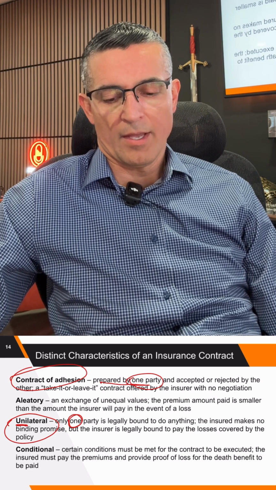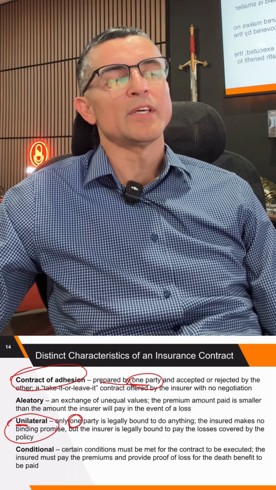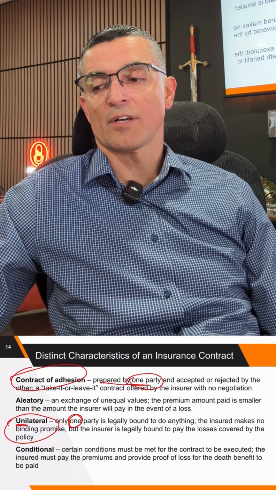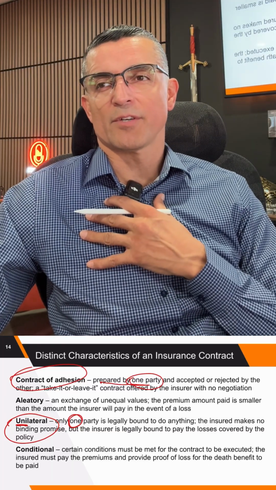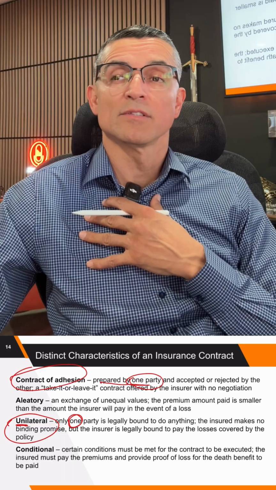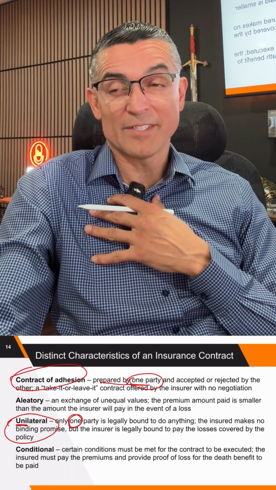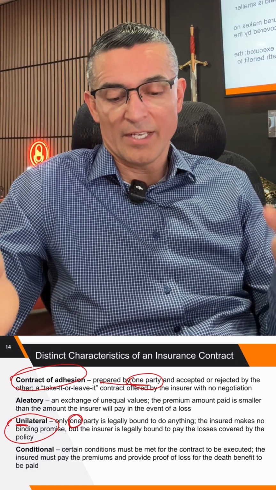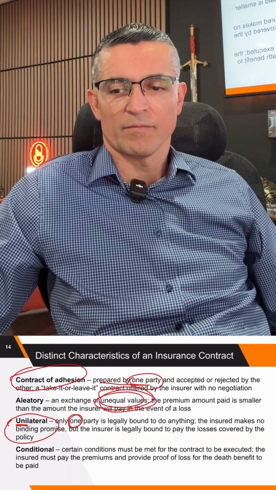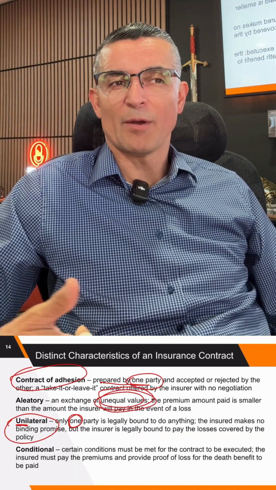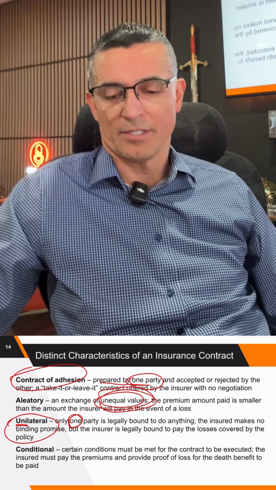And then aleatory? Aleatory, an exchange of unequal value. So aleatory is just a concept, okay? Life insurance is a perfect example of aleatory. Let's say I have $1 million in coverage, and I'm only paying, let's say, $150 a month. That's aleatory because for $150, my wife gets $1 million. Dang, that's an unequal value. You see that? And if I die this month, my wife gets $1 million and I only paid $150. Damn, that's a great deal. That's aleatory. That's the concept.